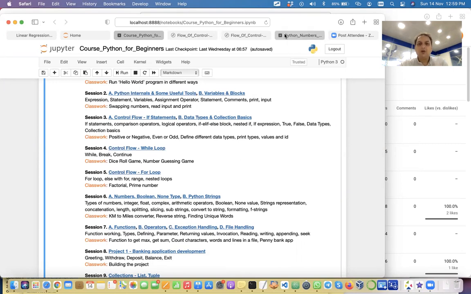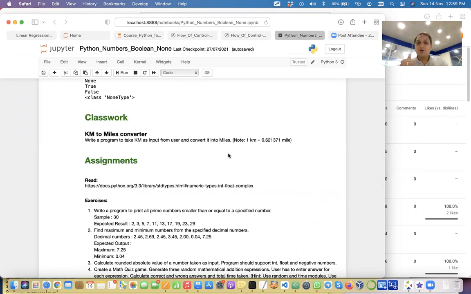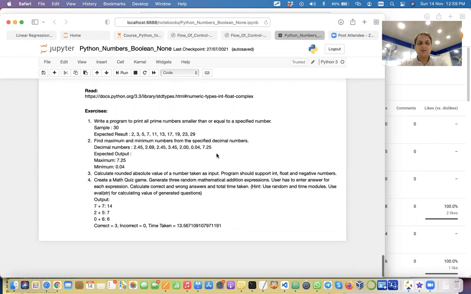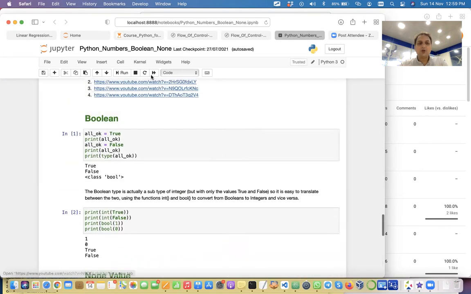So make sure that you have gone over all the notes: Python numbers, booleans, and None data types, all that is together, along with while loop and for loop. So you have to go over all of them. Then you can meet in the lab class to practice more assignments. Okay, students, any question?